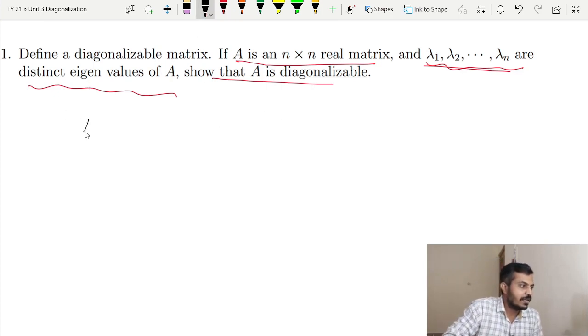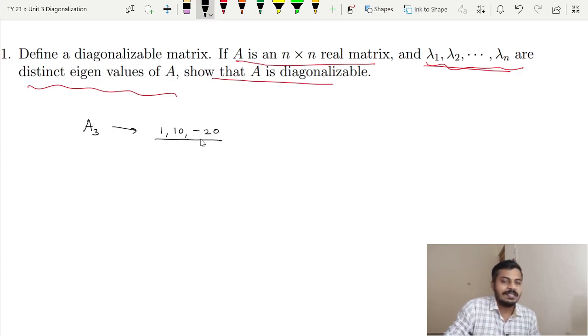Suppose you have a certain matrix A whose order is 3, and suppose you find the eigenvalues of A, and the eigenvalues come out to be 1, 10 and minus 20. One can easily see that all these eigenvalues are distinct, and therefore this matrix will be diagonalizable.